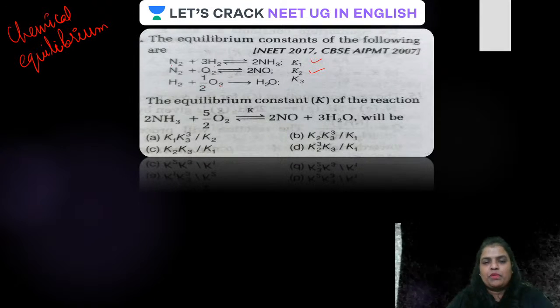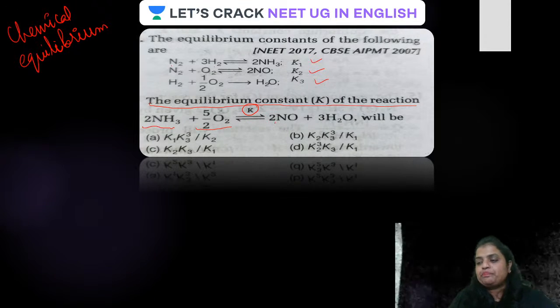And H2 combining with oxygen to form water, with equilibrium constant K3. What will be the equilibrium constant K of the reaction where 2 moles of ammonia combine with 5 by 2 moles of oxygen, forming nitric oxide and water? Out of A, B, C, D, which is the correct option?